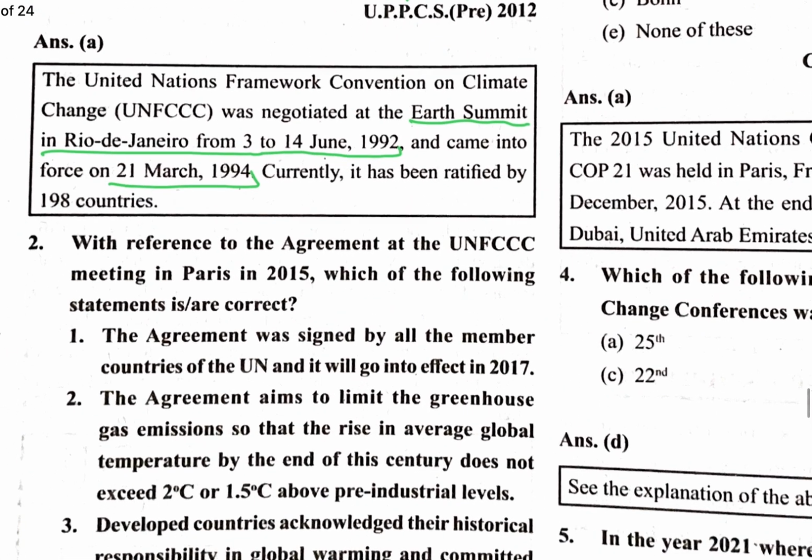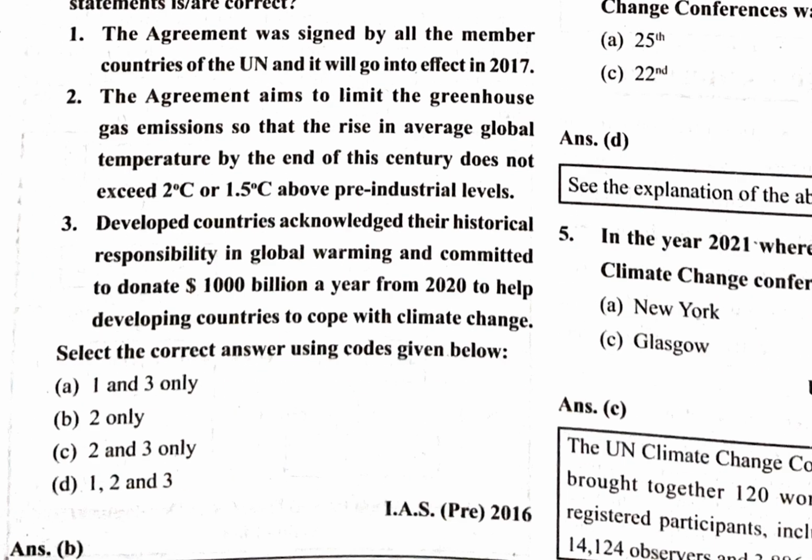With reference to the agreement of the United Nations Framework Convention on Climate Change meeting in Paris in 2015, which of the following statements is correct? The agreement was signed by all the member countries of the United Nations. No. The agreement aimed to limit greenhouse gas emissions so that the rise in average global temperature by the end of this century does not exceed the set limit. Yes. So 2 is the correct option.